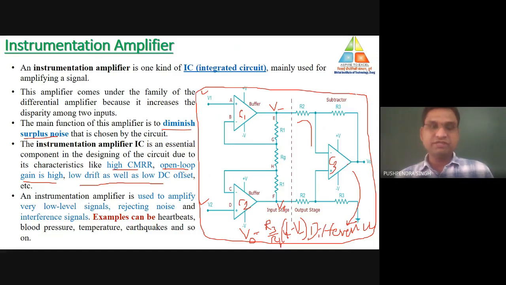This is the basic procedure we are going to adopt for calculating the output of the differential amplifier. Now what is the value of V minus? V minus is the output voltage of comparator number 1. Whatever the output of comparator number 1 is, that is the same as the inverting terminal input of the difference amplifier. Let's suppose the output of comparator number 1 is denoted as V01. Similarly, the output of comparator number 2 is denoted as V02. First of all, we need to calculate V01 and V02, then substitute them in the output expression of the instrumentation amplifier, and from there we can easily calculate the output.